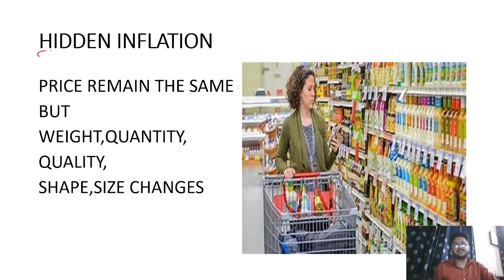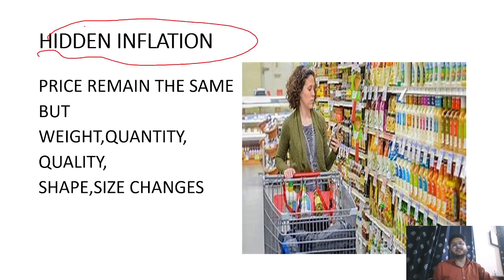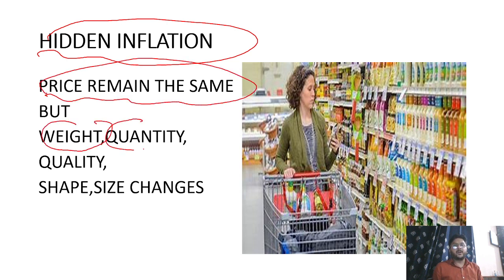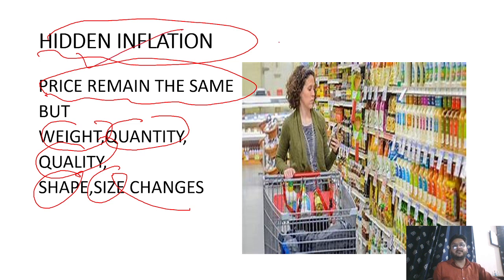Another phenomenon is called hidden inflation. Sometimes in the market the price remains the same, but the weight, quantity, quality, shape or size of the product changes. That is called hidden inflation. Like, some time before, the price of Maggi was 10 rupees, and in 10 rupees there were 100 grams of noodles.